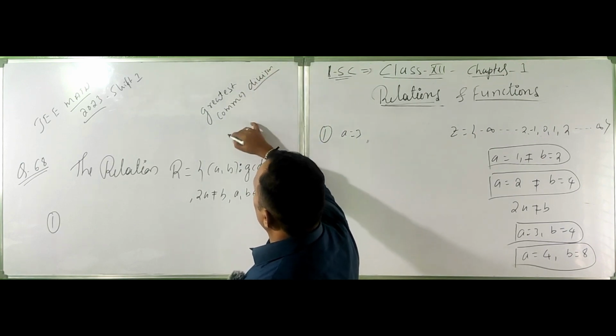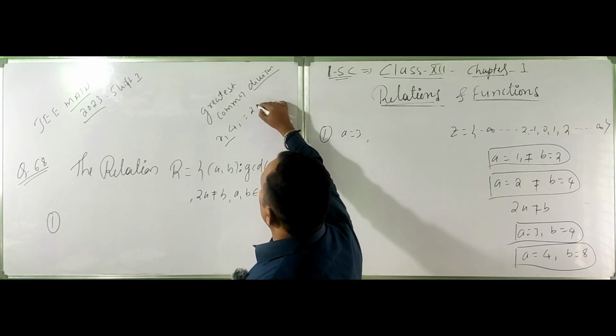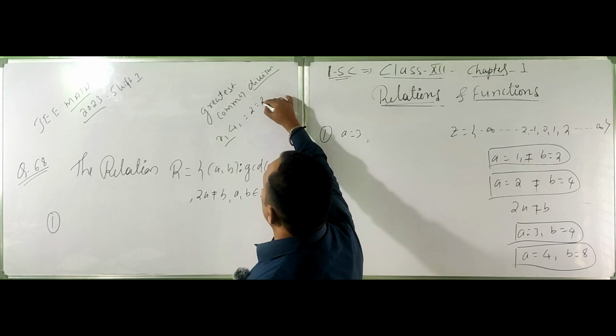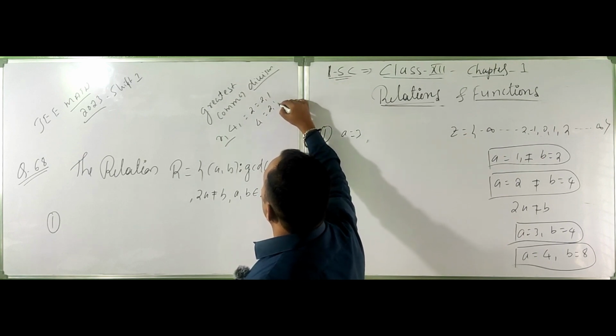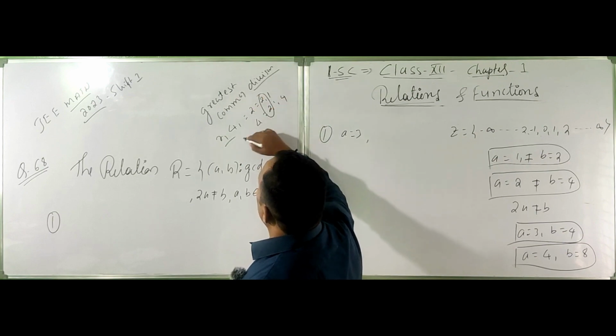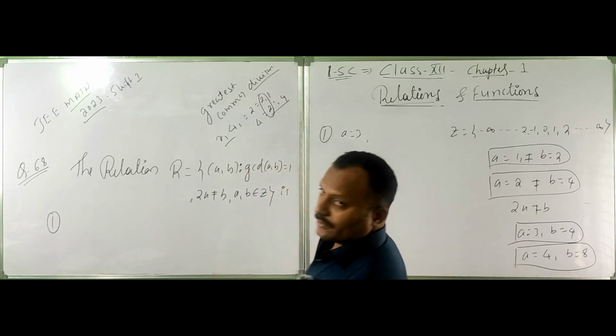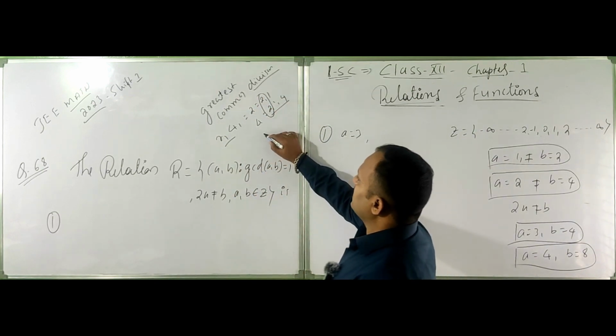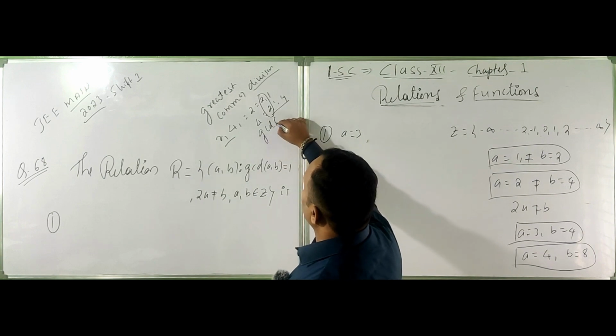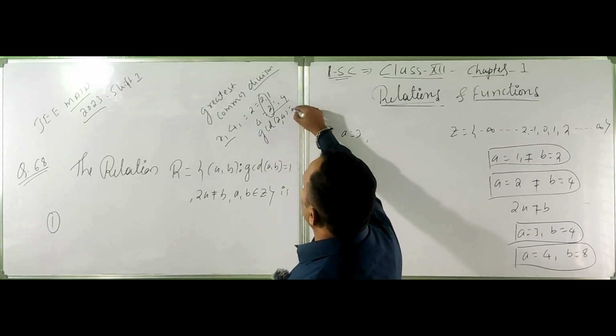If we take 2 and 4, I can write 2 as 2 into 1 and 4 as 2 into 2. These are the common divisors, these are the factors. So the GCD of 2 and 4 is equal to 2.